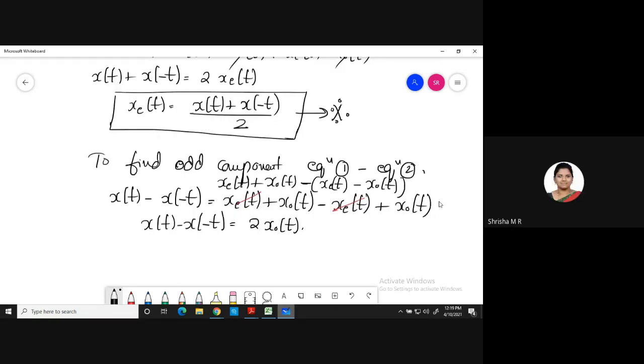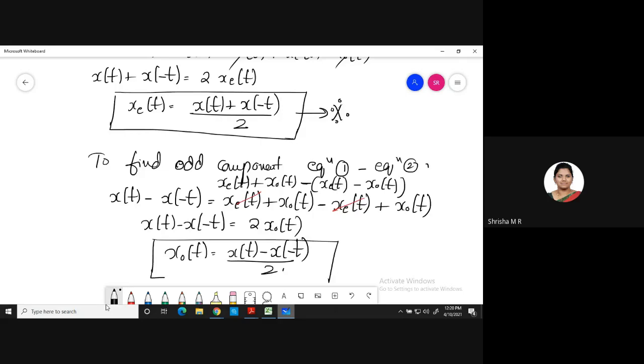Yes, ma'am. So what is the equation for the odd component of the signal? x of t minus x of minus t divided by 2. Yeah. This I shifted up from equation 2. Okay, so xo of t is nothing but x of t minus x of minus t by 2. So this is the equation for finding the odd part of the signal. Okay, these are important. Understood? The equations for the even component and odd component of the signal.